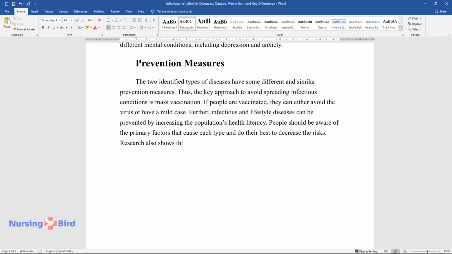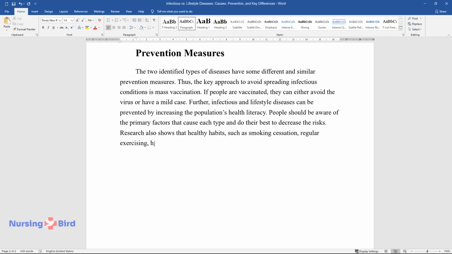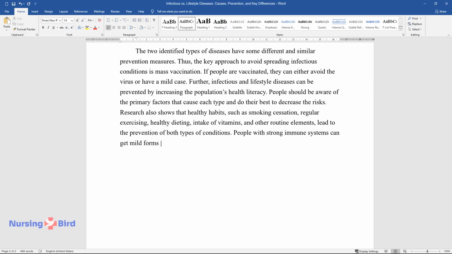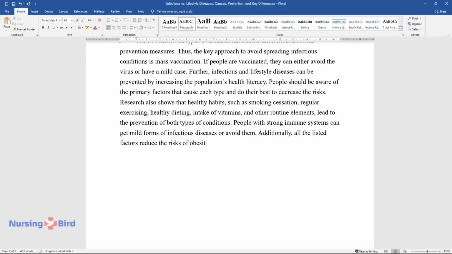Research also shows that healthy habits, such as smoking cessation, regular exercising, healthy dieting, intake of vitamins, and other routine elements, lead to the prevention of both types of conditions. People with strong immune systems can get mild forms of infectious diseases or avoid them. Additionally, all the listed factors reduce the risks of obesity, strokes, and other lifestyle conditions.